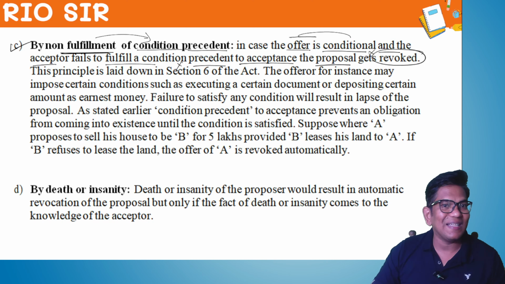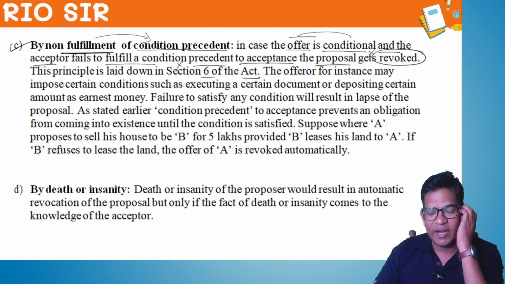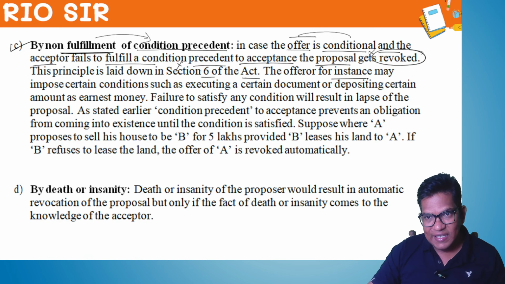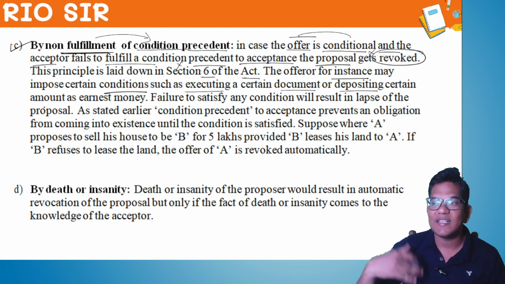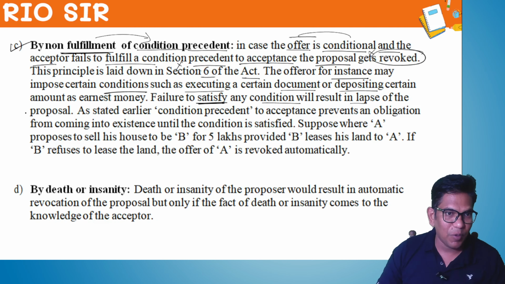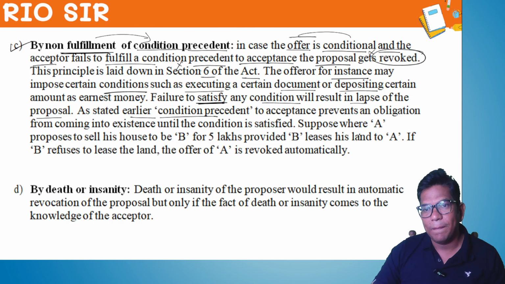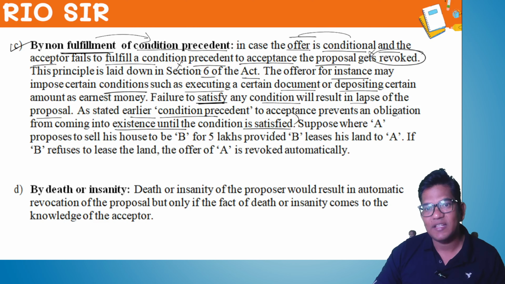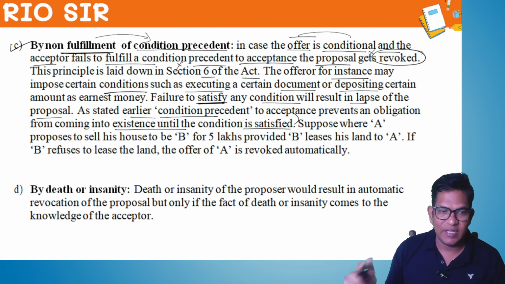So this principle is laid down in section 6 of the Indian Contract Act, right? The offerer, for example, may impose certain conditions such as executing certain documents or depositing certain amount as advance money. Failure to fulfill any condition will result in lapse of proposal. And as stated earlier, condition precedent to the acceptance prevents an obligation from coming into existence until the condition is satisfied.